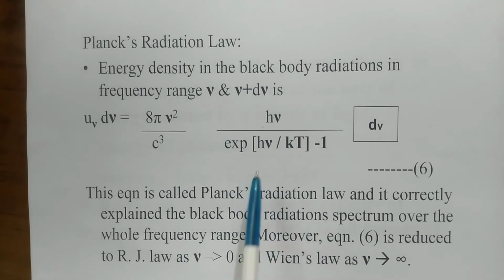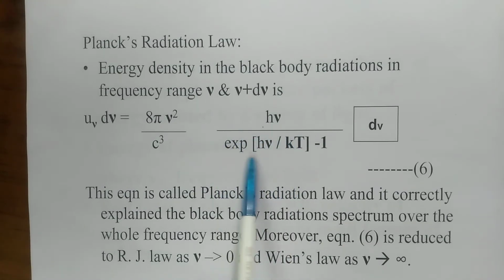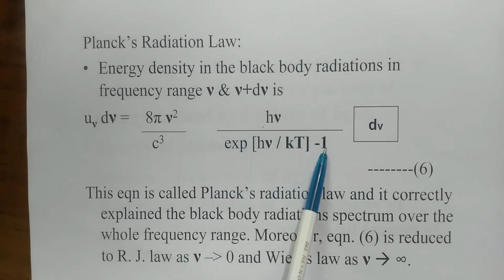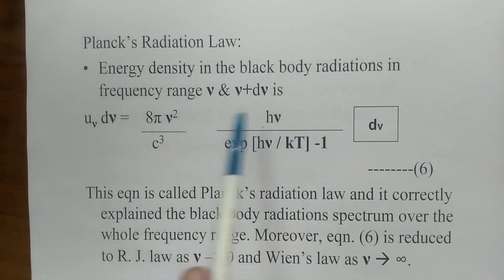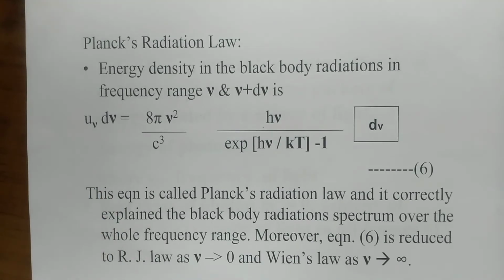In the high frequency range, this exponential factor is very large, and as compared to it, one can be neglected, and this expression is converted into Wien's law. Similarly, in the low frequency range, it is converted into Rayleigh-Jeans law. So we say that Planck's radiation law correctly explains the black body radiation spectrum over the whole frequency range.